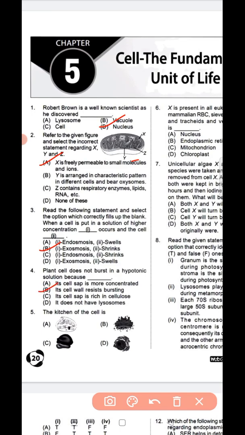Plant cell does not burst in hypotonic solution because its cell wall resists bursting. Plant cell does not burst in hypotonic solution for what reason? Because its cell wall resists bursting. So question number 4, option B is the correct answer. Question number 5. The kitchen of the cell, A, B, C, D. So option A is the correct answer. Mitochondria, this is the structure of that. So 5A is the correct answer.